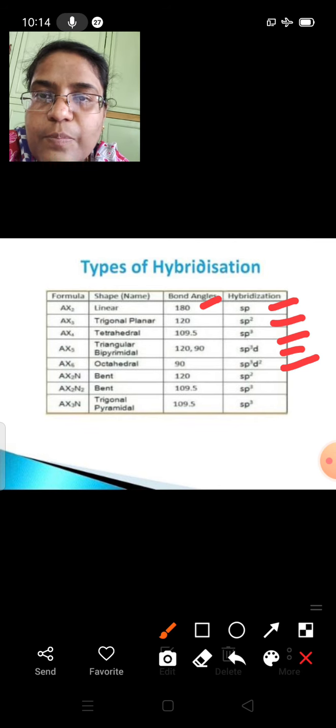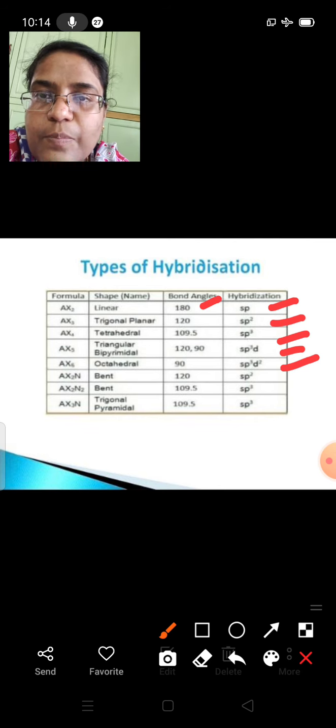We'll just see about the hybridization of carbon atomic orbitals. I have chosen only carbon because carbon is a very important element, and only in carbon can we show three types of hybridization. What are those? We'll just see. The 2s and 2p orbitals of a carbon atom can undergo three different types of hybridization. Then what are these 2s and 2p orbitals?